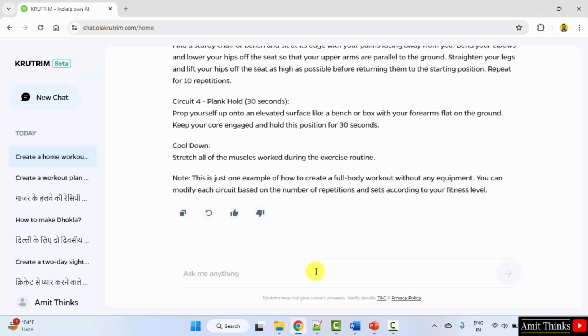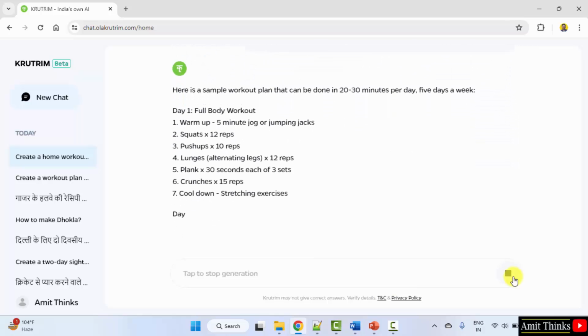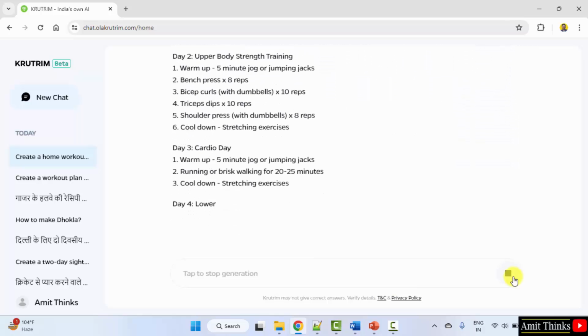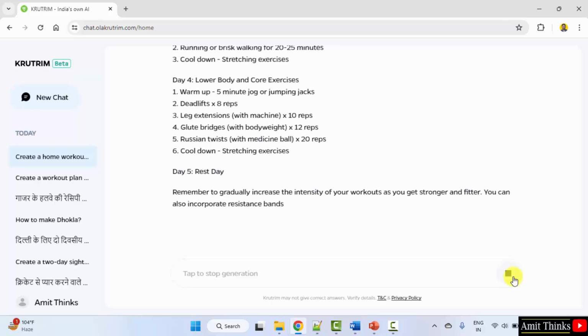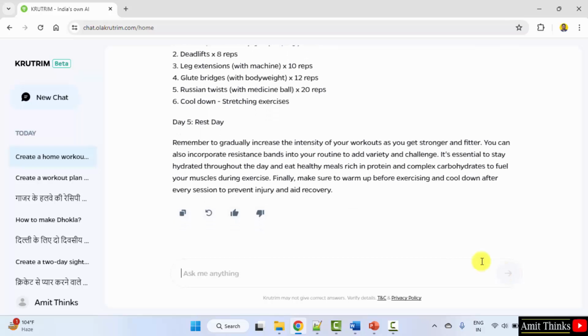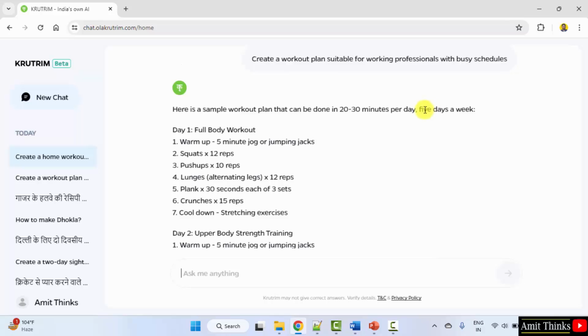Now let us see another example. Create a workout plan suitable for working professionals with busy schedules. Okay, here it is day wise. Okay, it has given us a workout plan for 5 days a week.